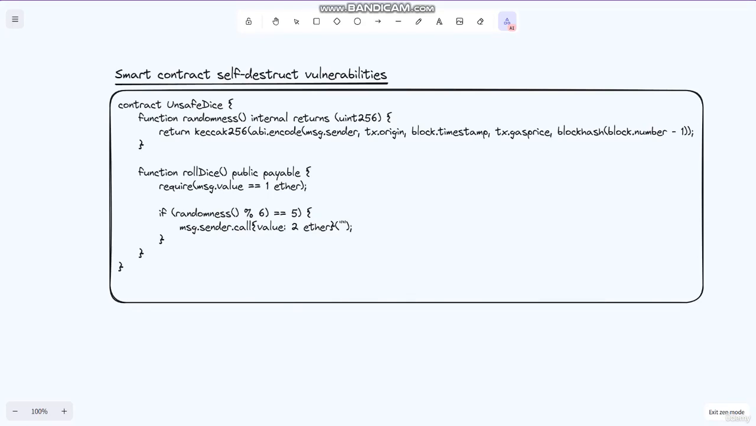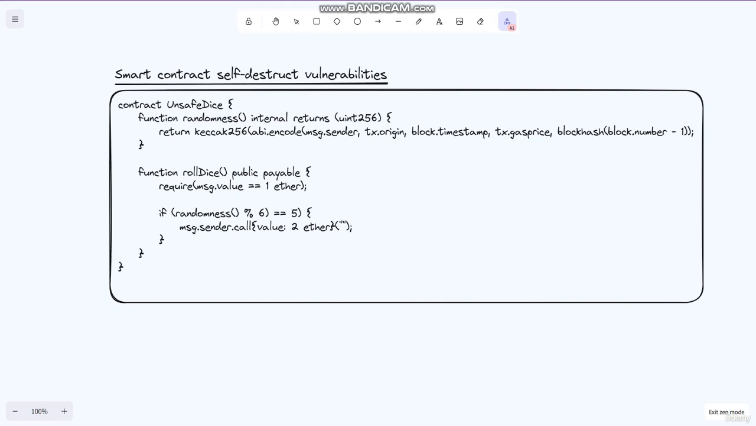Hello and welcome to this video on smart contract self-destruct vulnerabilities. In this video, we will explore how attackers can exploit the self-destruct function in Solidity to steal ether from a contract. First, have a look at an example of a vulnerable contract.